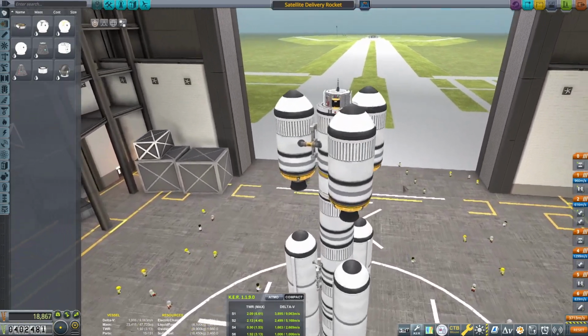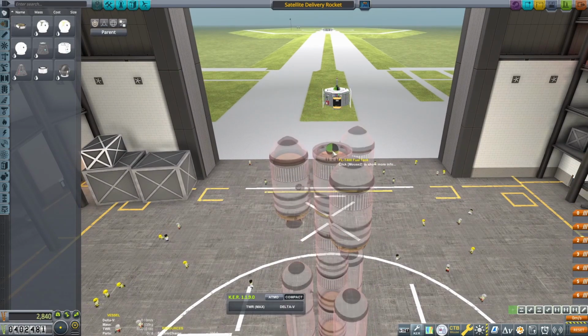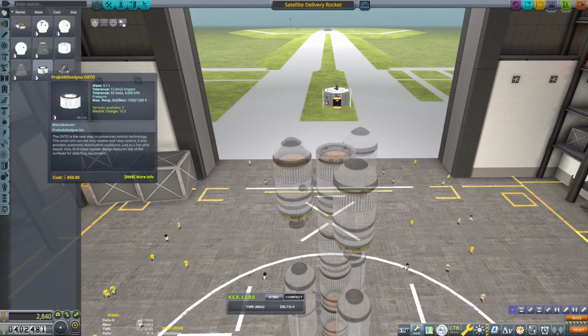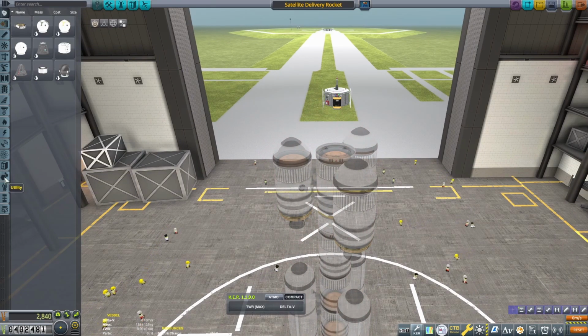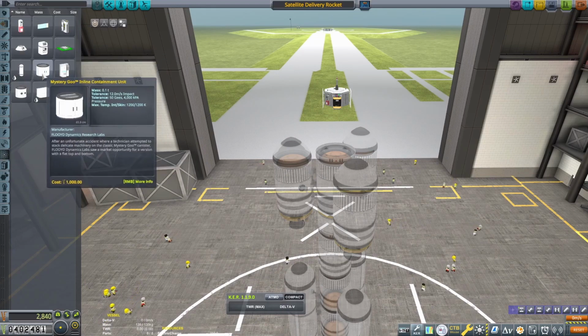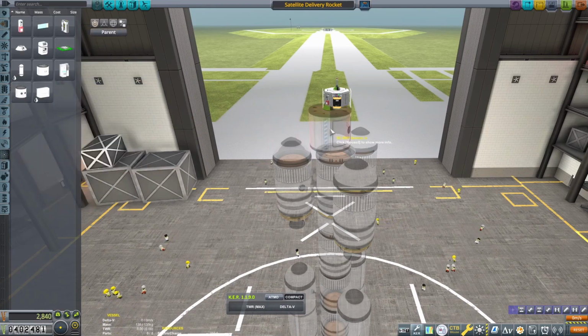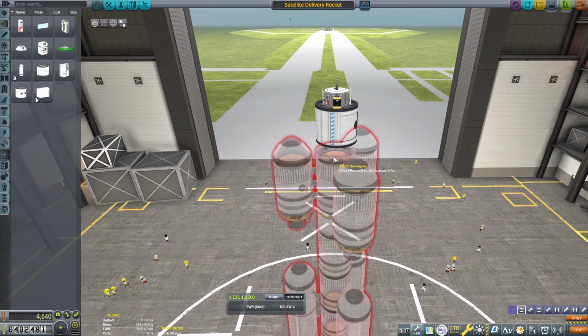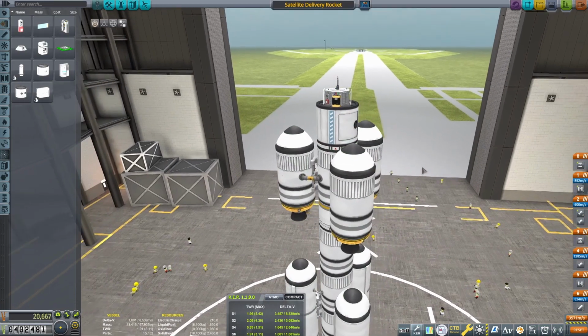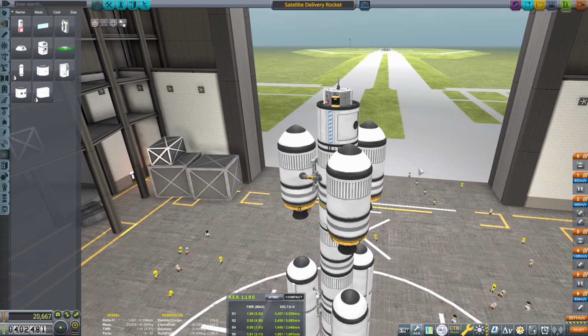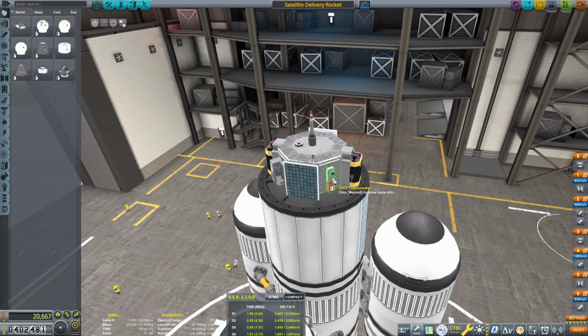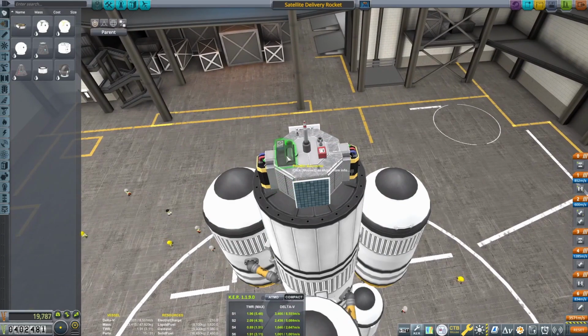So let's do that. Go to Science, Science Junior, put that on there. There we go. Good enough. And I think we should have more than enough delta V to accomplish this. Before we go, I'm going to make a couple of minor adjustments. I'm going to put the thermometer over here and the barometer over here.